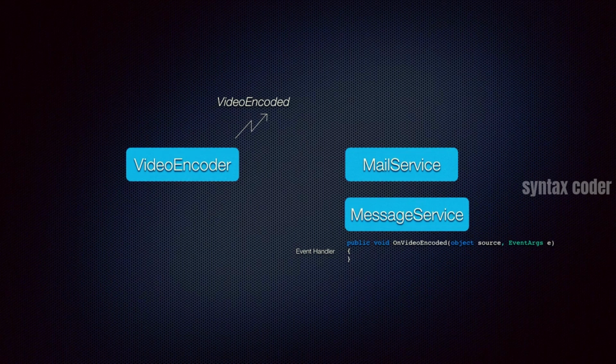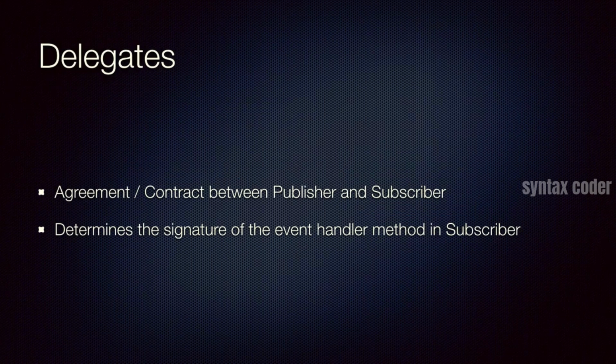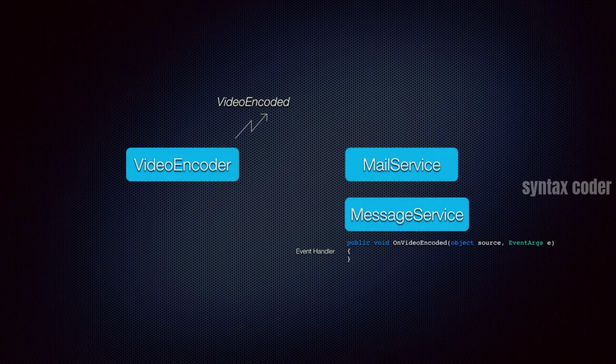Now, how do we tell video encoder what method to call? That's when a delegate comes in. So a delegate is basically an agreement or a contract between publisher and subscriber. And it determines the signature of the event handler method in the subscriber. So back in our picture here, we can have a delegate that determines when a video is encoded and we want to notify subscribers, we should have a method that is void with these parameters. The name doesn't matter, but the signature is important.